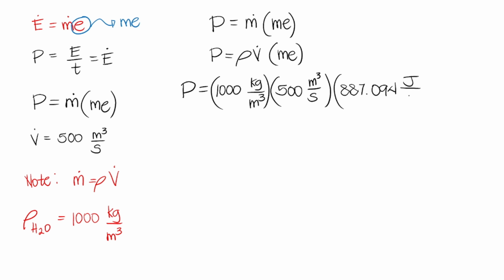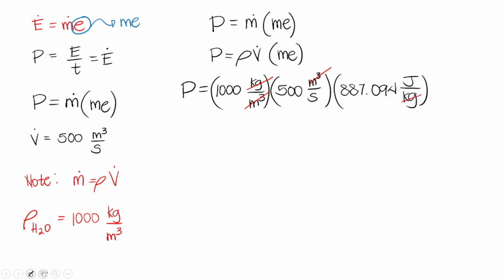Now that we've written all the necessary values, let's do unit analysis. Cubic meter and cubic meter cancel. Then kilogram and kilogram also cancel. What's left? Joules per second.